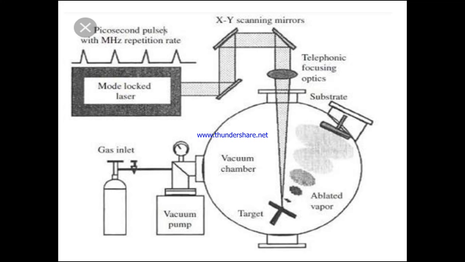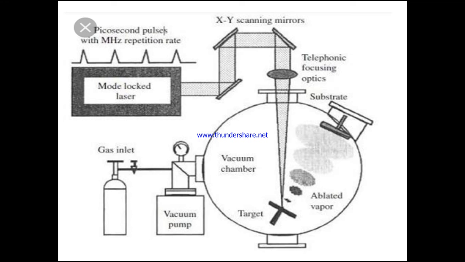So you can see here the laser beam which falls on the target material. It is a vacuum chamber, which is connected with the inert carrier gas through a gas inlet. With respect to that, we are having a vacuum pump. So in the vacuum chamber, we have to create a dynamic vacuum inside. We have the carrier gas inlet, with a vacuum pump to send the carrier gas into the chamber, as well as to remove this inert gas, and a vacuum pump also to create a dynamic vacuum.